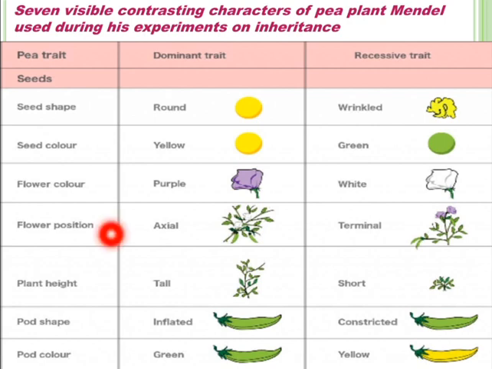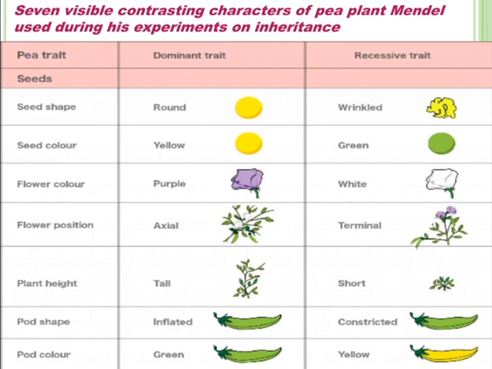Flower position: axial position of flower is the dominant trait and terminal position of flower is the recessive trait. Plant height: tallness is the dominant trait and short or dwarfness is the recessive trait of pea plant. Pod shape: the inflated pod shape is the dominant trait and constricted is the recessive trait.